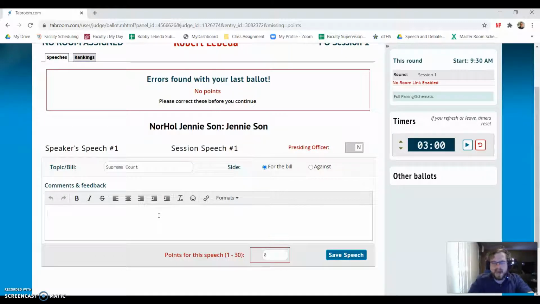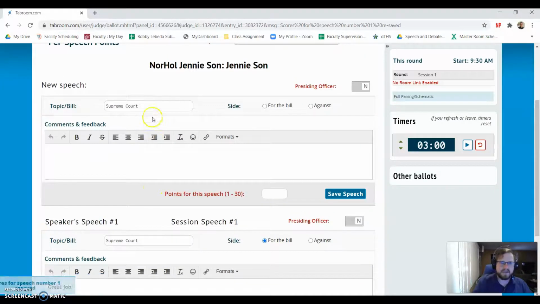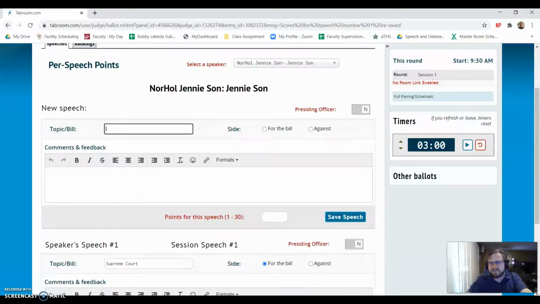Let's just say a lot of things are happening and you write down the notes and you want to write them nicer later. So I can put my notes, I'll just put great job as an example, and let's just say that Jenny was perfect. So I'm going to save. The good thing is, let's just say they give another speech, then you can do it again. Let's just say it's on a different bill, the education reform bill, and this time Jenny's against it. Let's just say she didn't do so hot. Of course, you'd write a better comment than that. Could have used